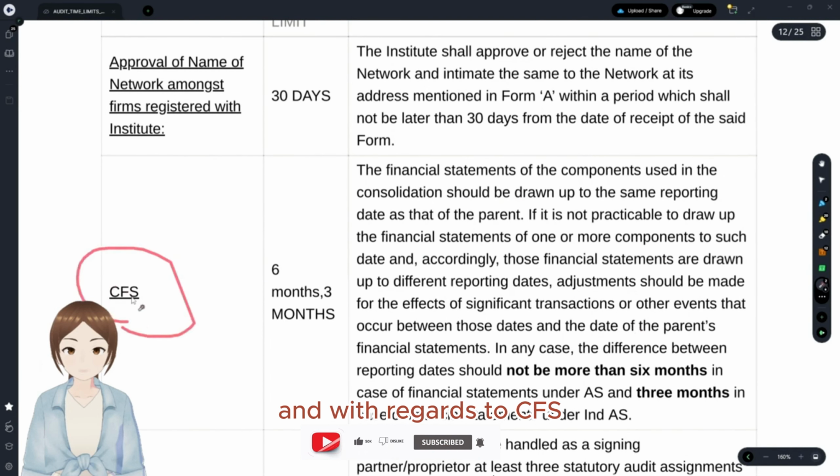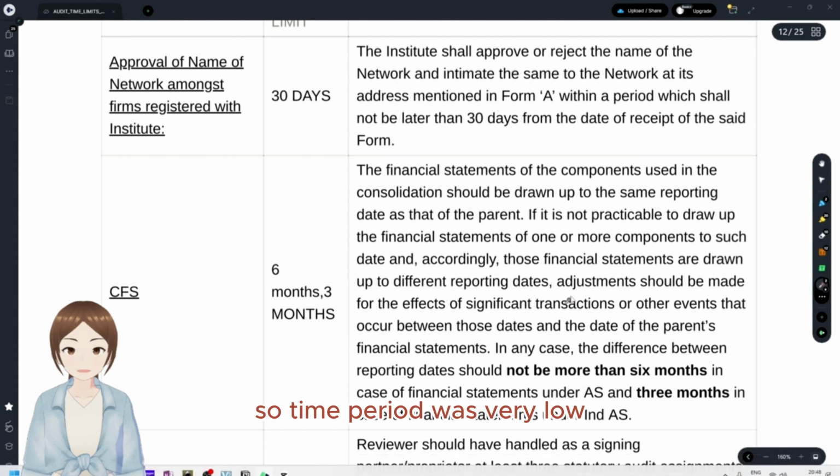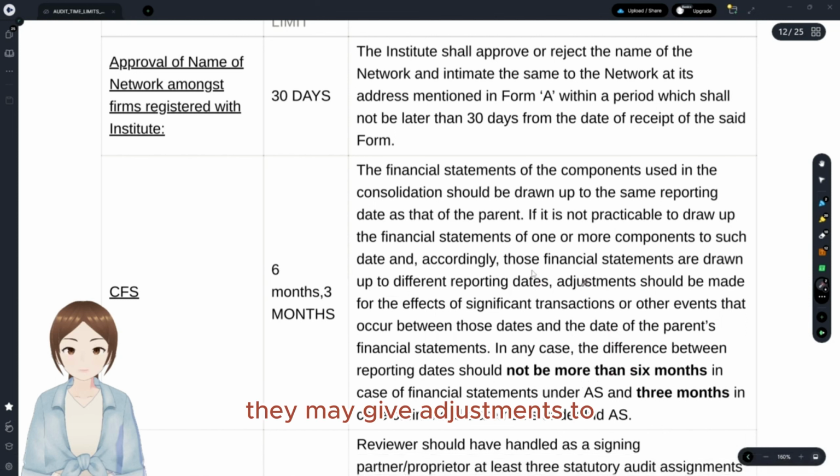And with regards to CFS, the financial statements of the parent entity and its components or subsidiary entities have to be of the same date. But if the time period is very short, they may give adjustments for only a few significant adjustments. What is that gap? If it's following AS, that gap should not be more than 6 months. And if it's following Ind AS, that gap should not be more than 3 months. And for that, a reviewer here, the reviewer is a technical reviewer.